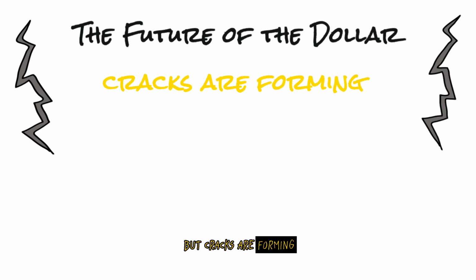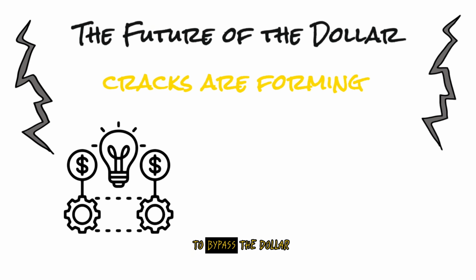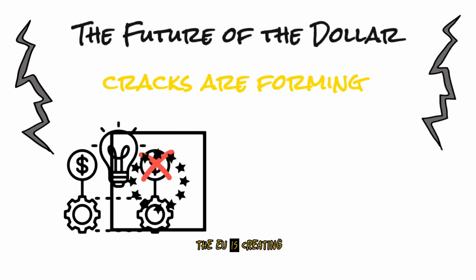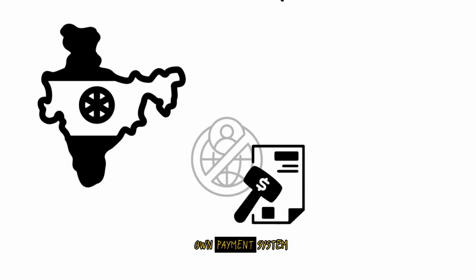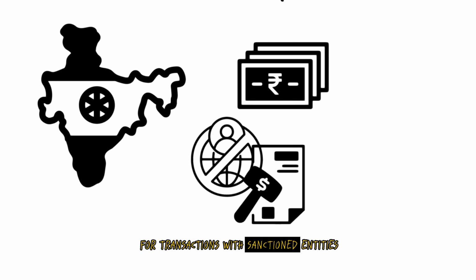But cracks are forming. Countries are building systems to bypass the dollar. The EU is creating a euro-backed system to trade with Iran, avoiding US sanctions. India has implemented its own payment system for transactions with sanctioned entities.